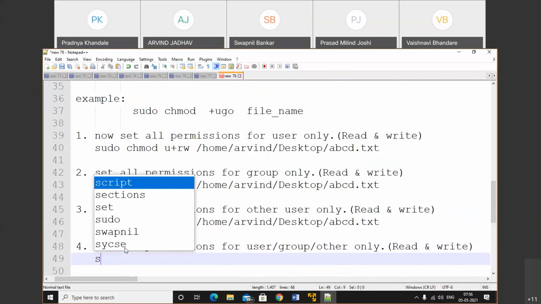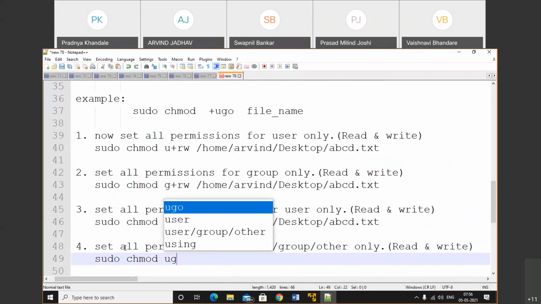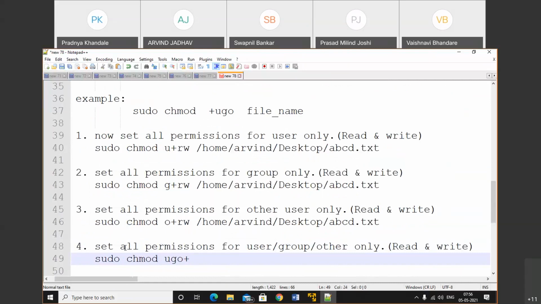So let's do that. Sudo chmod u for user, g for group, o for other plus read write, and after that the path slash arvin slash desktop dot abcd dot txt. By using that we are able to set the permissions.